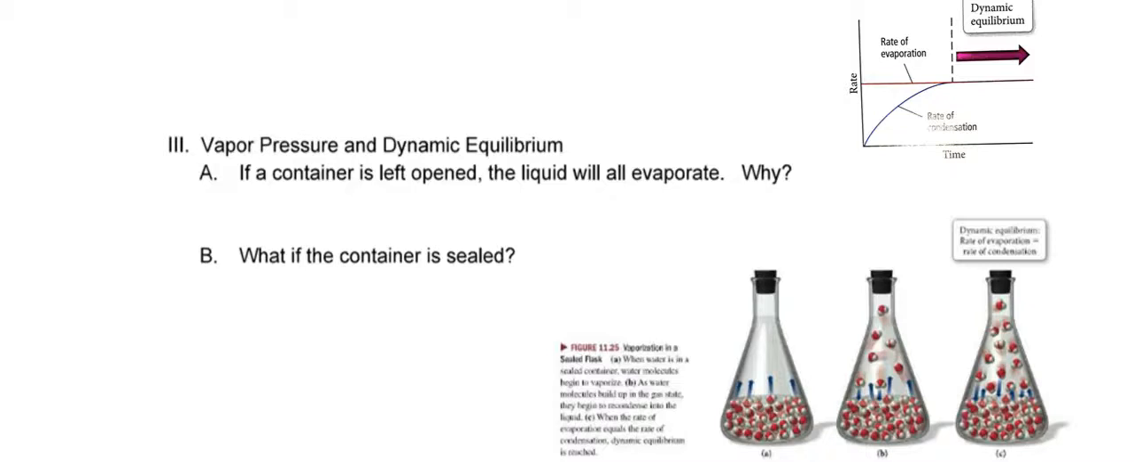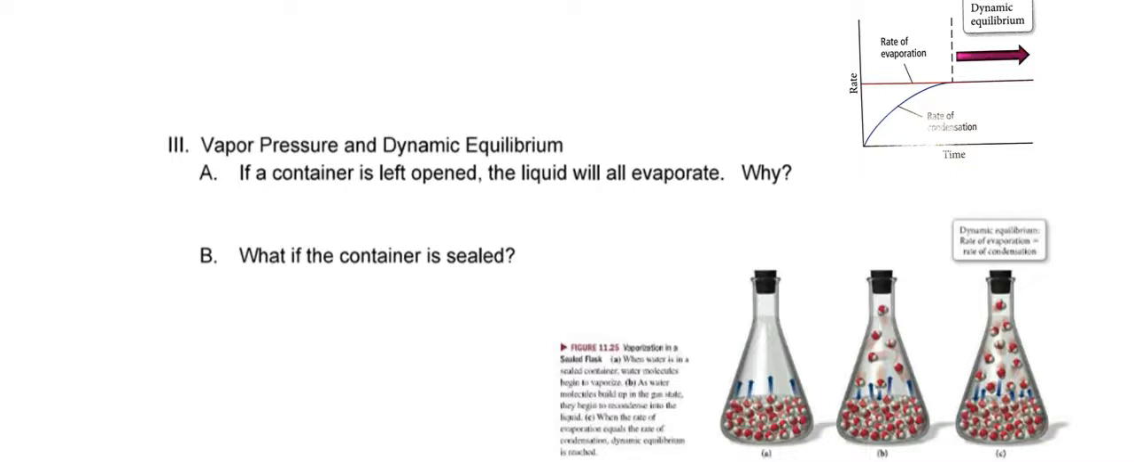And what does this actually mean? Dynamic means moving or motion. Equilibrium means the rate of the forward reaction equals the rate of the opposite reaction, or the reverse reaction. So when are we going to see things like that? Well, hang on and we'll talk about it, okay?